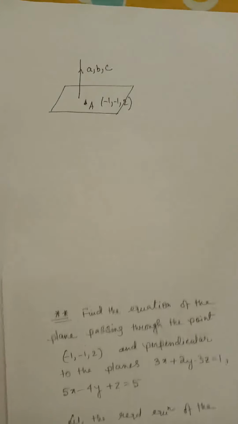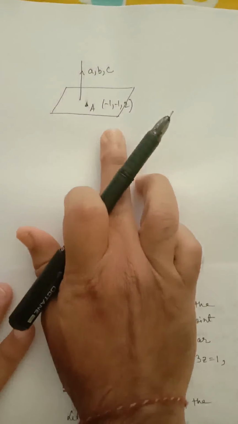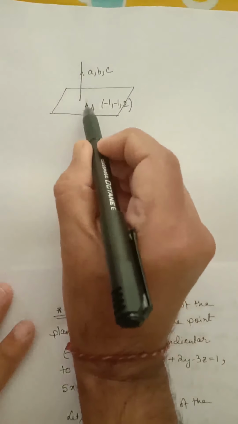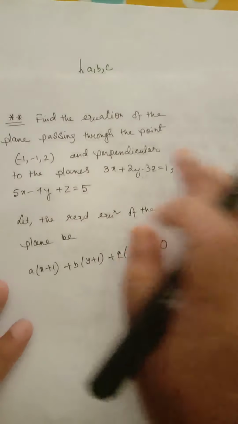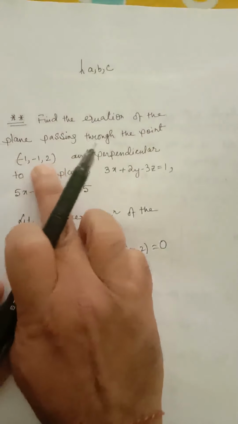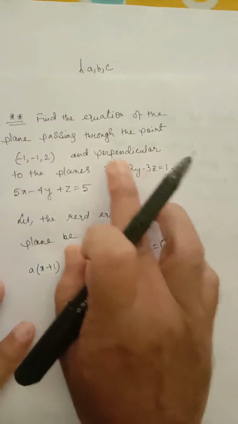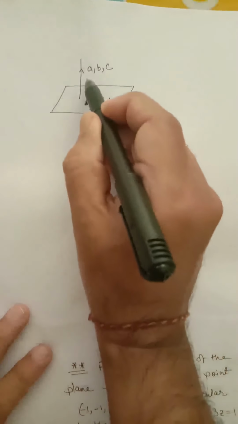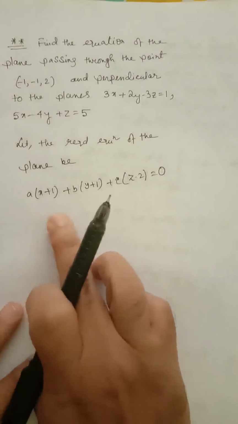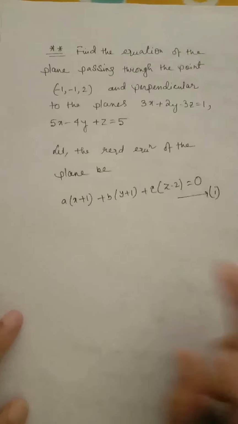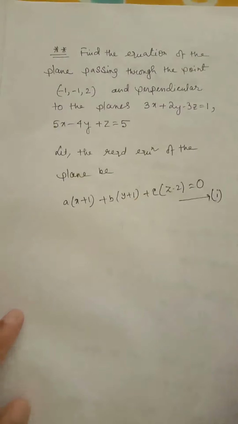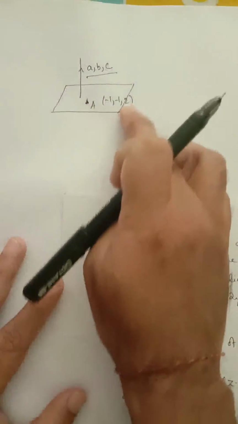Again I am saying, if we want to write the equation of a plane, then a point on the plane must be given and direction ratios of the normal must be given. But in this question, what is given? A point on the plane is given, but direction ratios of the normal to the plane are not given. So we have assumed the direction ratios of the normal to be a, b, c, and I have written the equation of the plane as this. This is the required equation of the plane.